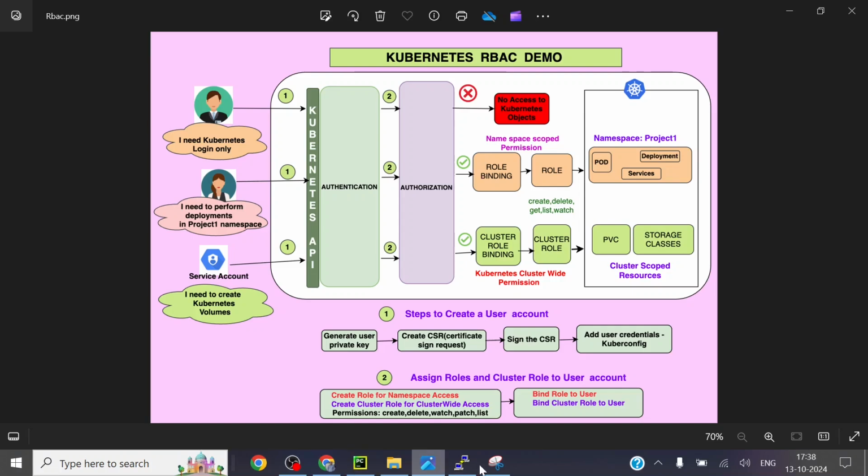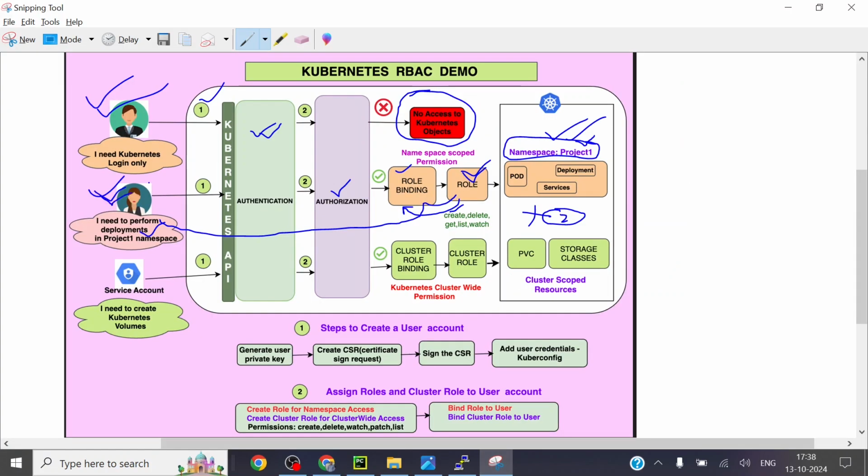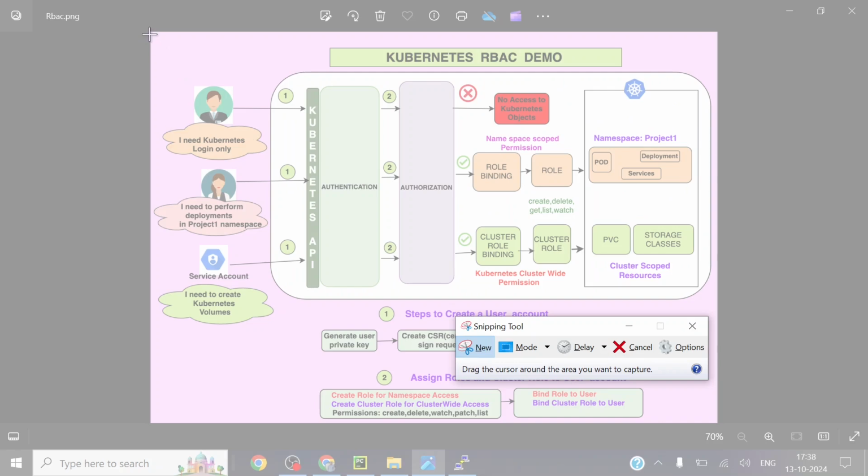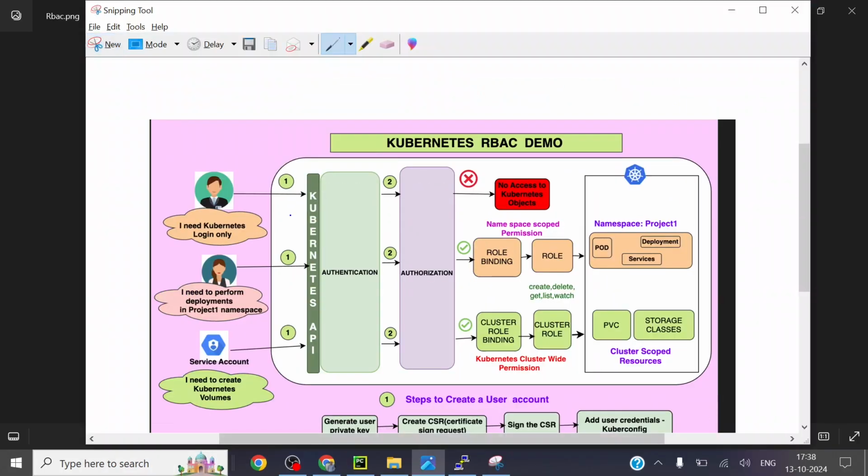So I have stamped an entry, or maybe in a different way: this user is being created. Correct, this user is being created. Let me take another diagram for this one. So this user is being created.